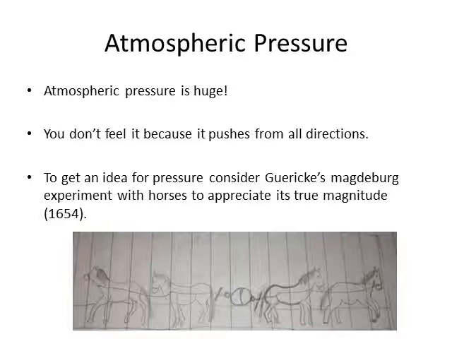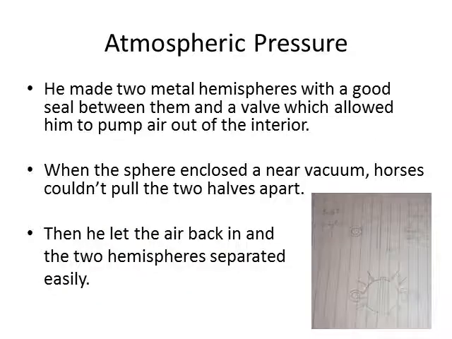To really get an idea for the true magnitude of atmospheric pressure, there was an experiment conducted by Guericke, known as the Magdeburg experiment, back in 1654. What he did was he made two metal hemispheres with a good seal between them so that no air could seep in or out, and a valve which allowed him to pump air out of the interior.